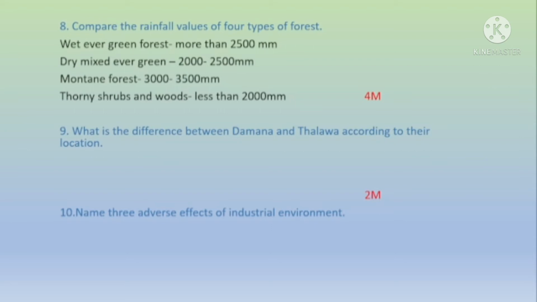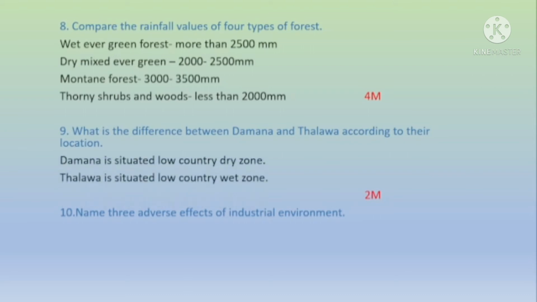Question number 9. What is the difference between Damana and Talawa according to their location? Damana and Talawa both are grasslands. Damana is situated in the low country dry zone. Talawa is situated in the low country wet zone.